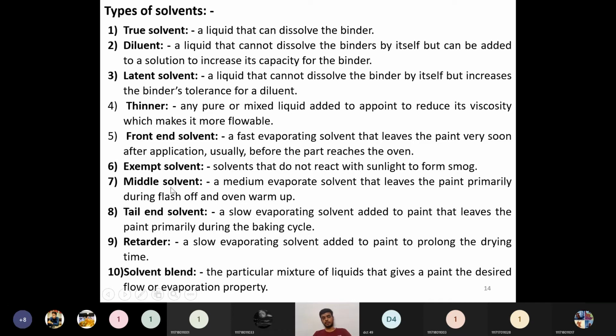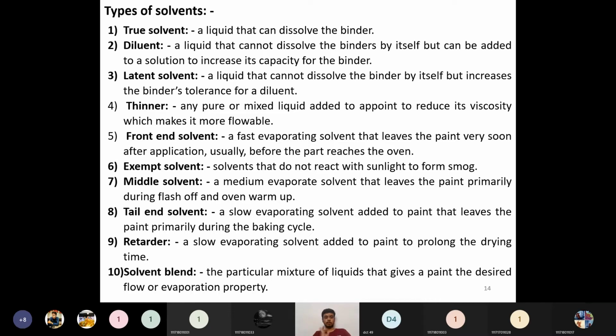The next one is a middle solvent. A middle solvent is a medium evaporative solvent that leaves the paint primarily during flash off and oven warm off. The front end solvent leaves immediately, before going to the oven, and evaporates easily. But the middle solvent has medium evaporative characteristics. It evaporates during the initial steps of warming inside the oven. Its evaporative characteristic is somewhat less compared to the front end solvent.